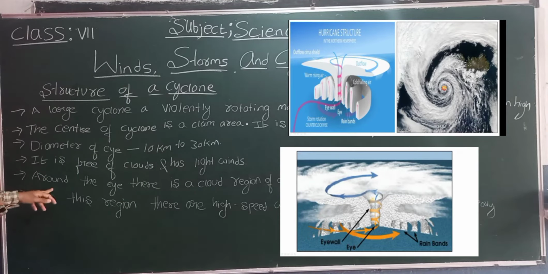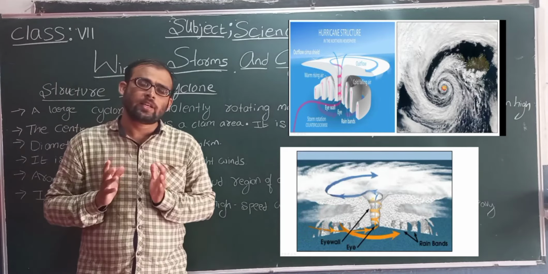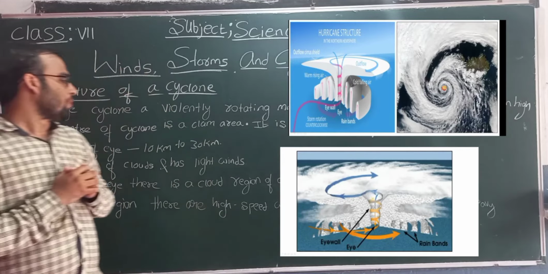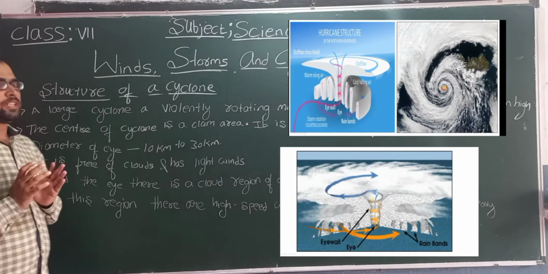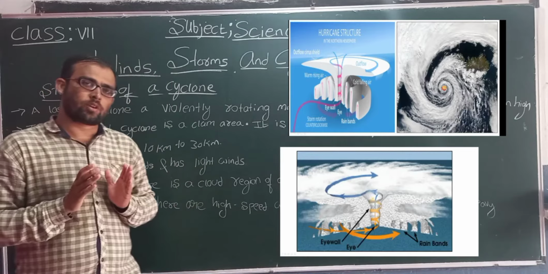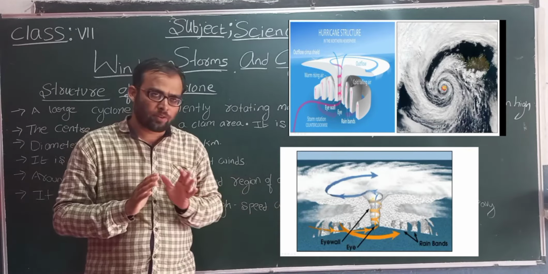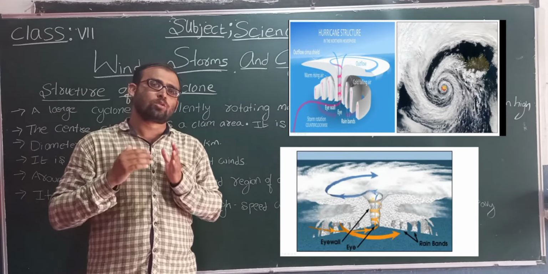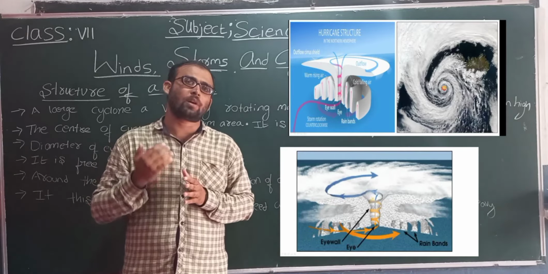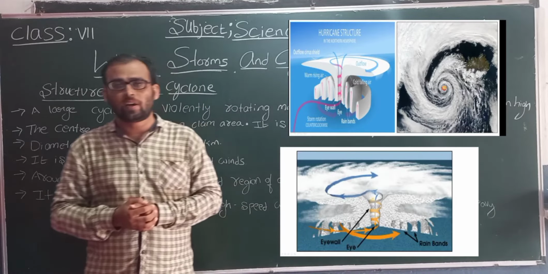Around the eye there's a cloud region about 150 kilometers wide. In this cloud region there are high speed winds of about 150 to 250 kilometers per hour. So in this region the speed of wind is 150 to 250 kilometers per hour, and this region has thick clouds and heavy rainfall.